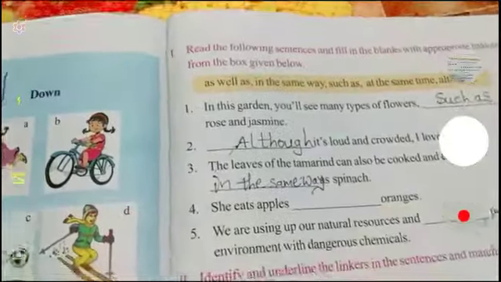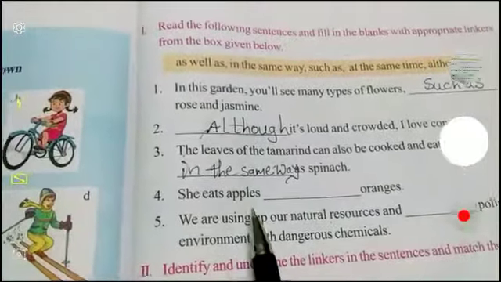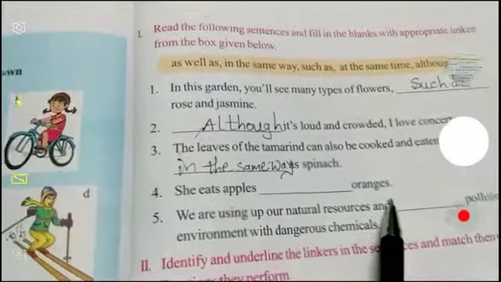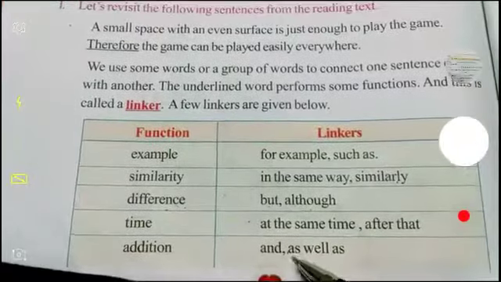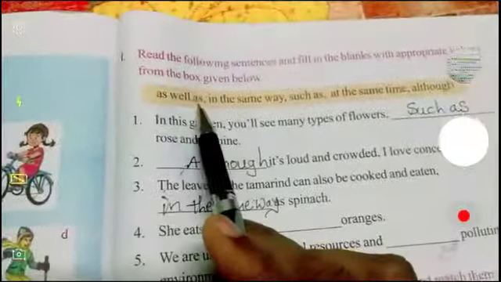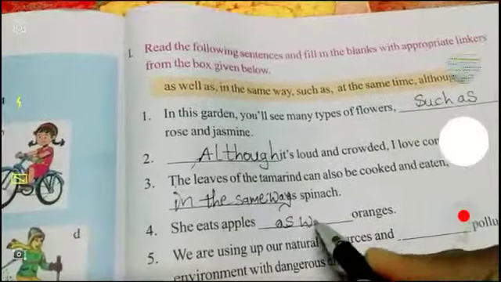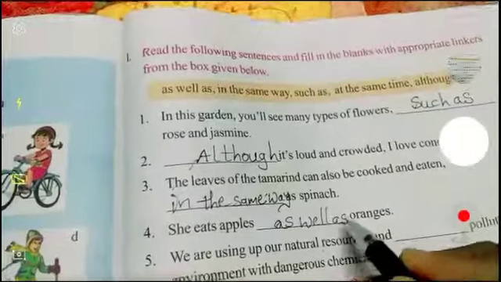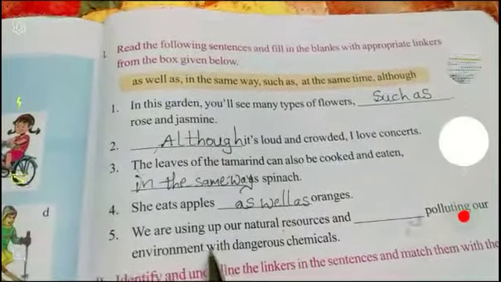This is the answer. She eats apple dash oranges. She eats apple and also oranges. That's why we add apples to oranges. That's why we have to write as well as or and. Here we have as well as as the hint. So that's why we write here as well as. She eats apple as well as orange.